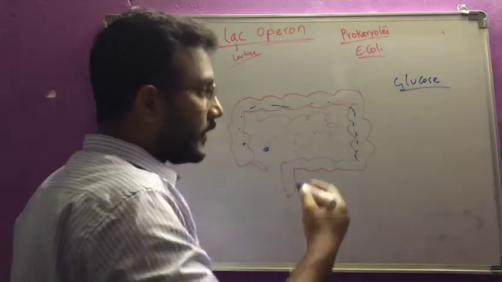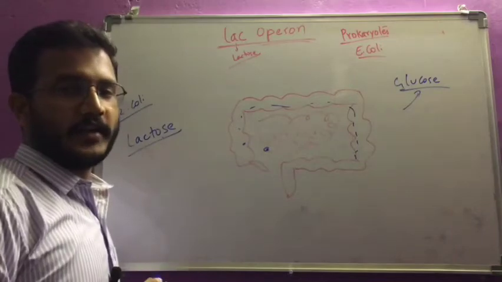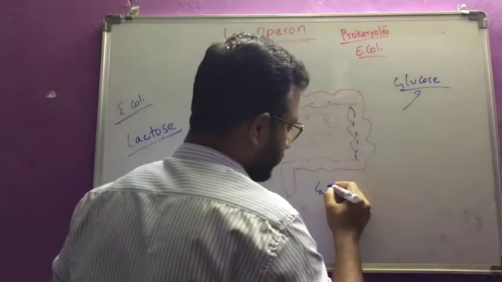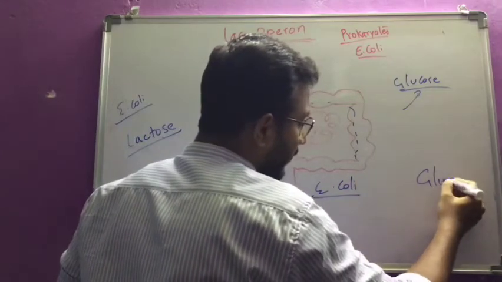If glucose is there in our intestine, E. coli will directly take the glucose.